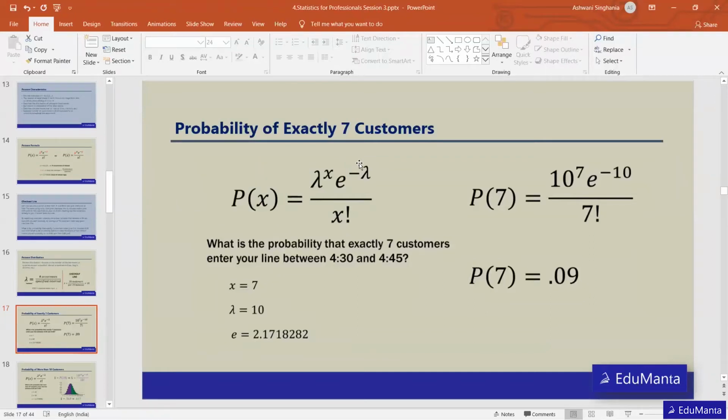Sorry, instructor, can you repeat the Poisson real-life applications? Poisson, yeah. Okay.